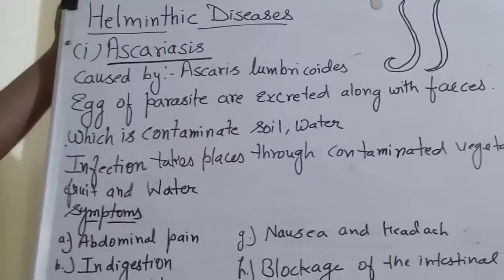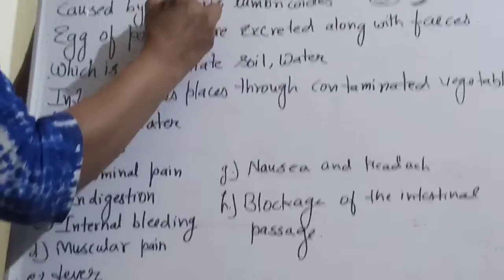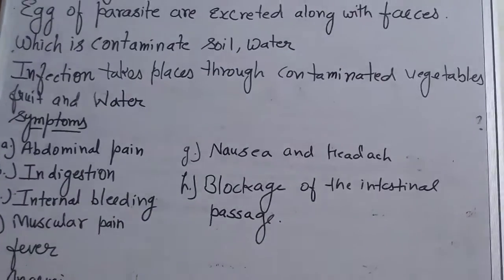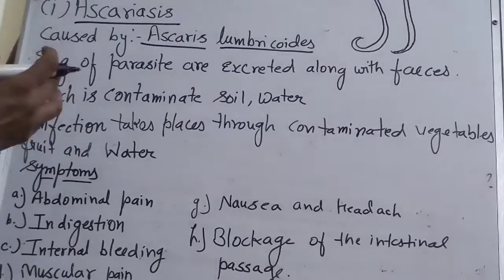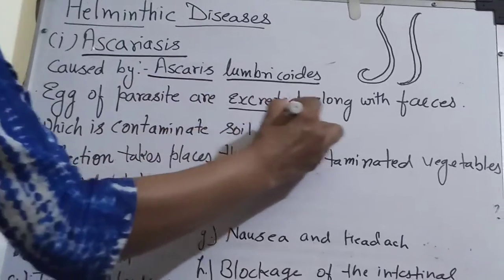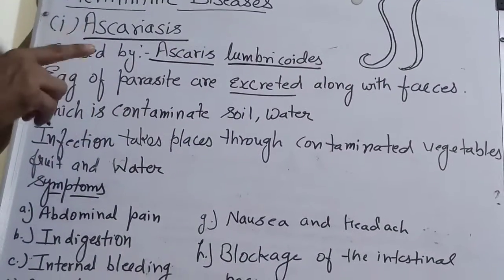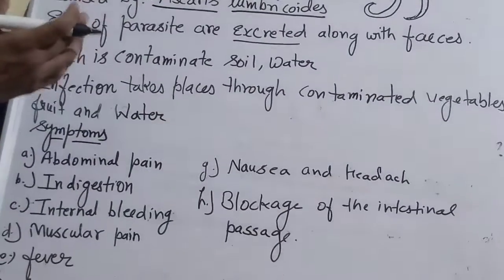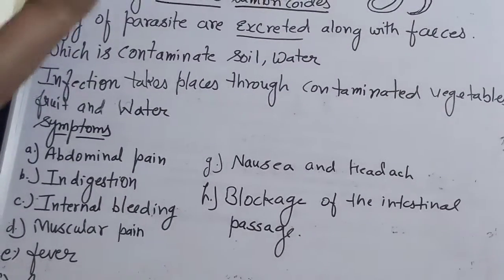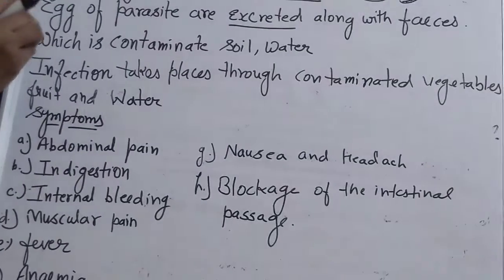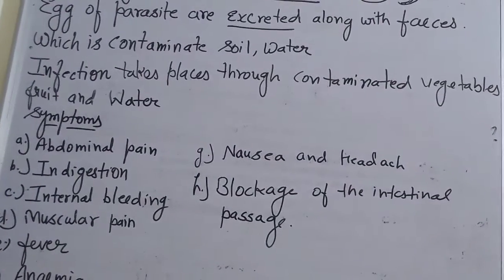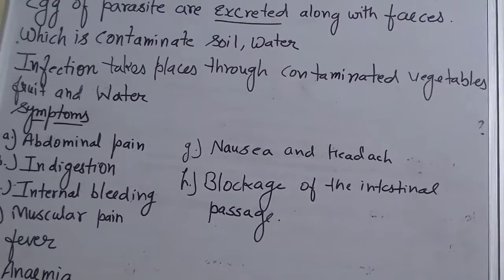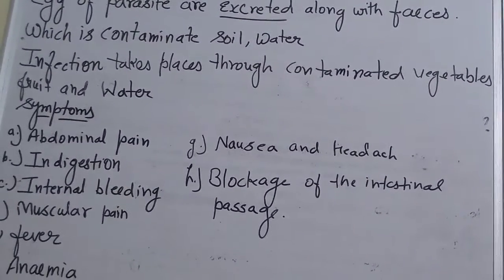Eggs of the parasite are excreted along with the feces of an infected person, and if the feces mix in the soil or contaminated water, it can spread to other people.